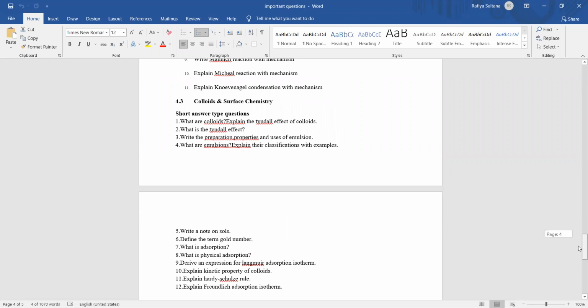Then coming to colloids and surface chemistry, all are short answer type questions. So all are important only. I think colloids and surface chemistry you have also learned in intermediate. So for the long questions, you concentrate on unit 3 and unit 1. Those 2 units are very easy and very small.